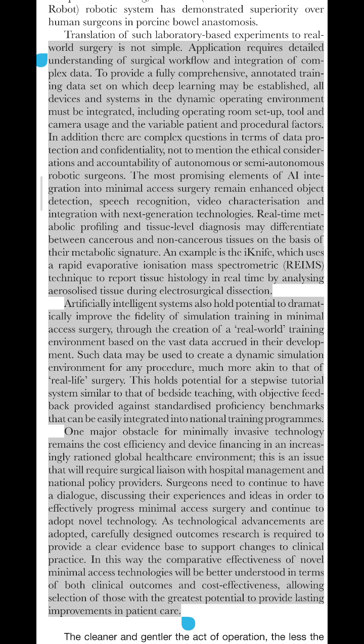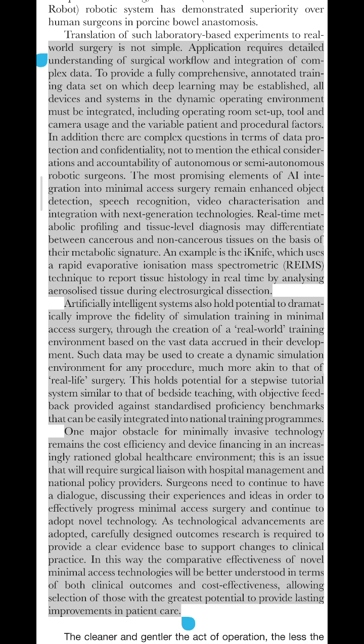The most promising elements of AI integration into minimal access surgery remain enhanced object detection, speech recognition, video characterization, and integration with next-generation technologies. Real-time metabolic profiling and tissue-level diagnosis may differentiate between cancerous and non-cancerous tissues on the basis of their metabolic signature. An example is the iKnife, which uses a rapid evaporative ionization mass spectrometric (REIMS) technique to report tissue histology in real time by analyzing aerosolized tissue during electrosurgical dissection.